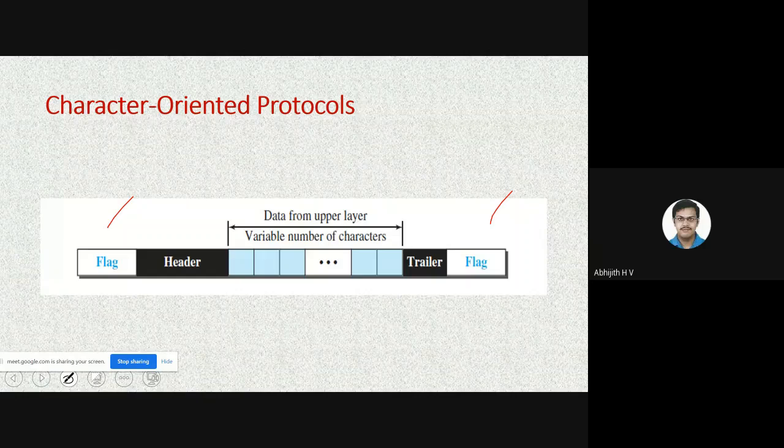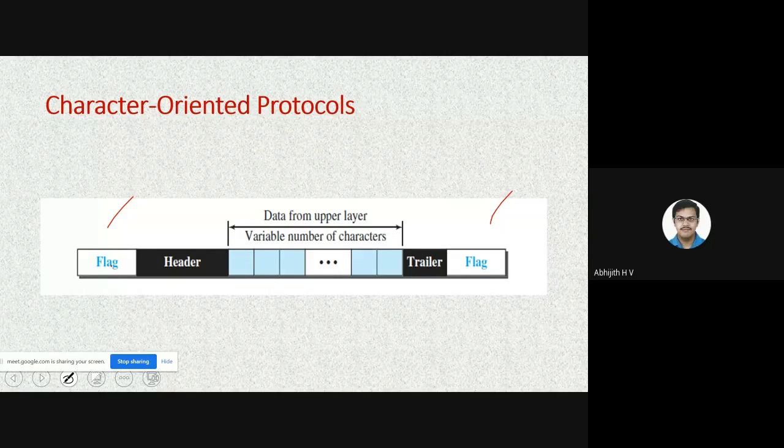Here you can put some special character as a flag. Even if it is a special character, it should be in terms of zeros and ones. So the entire frame will be represented in terms of zeros and ones. When it is given to the physical layer, it converts it into a signal and transfers it.